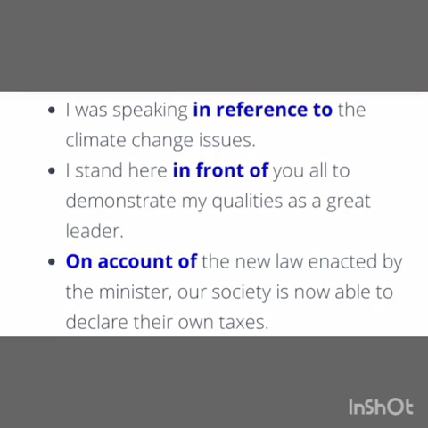So students, today we have seen the preposition and their types.